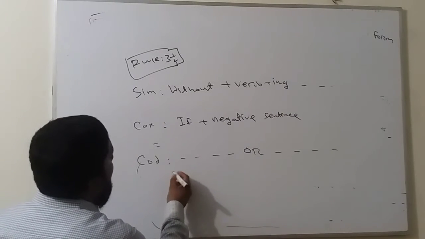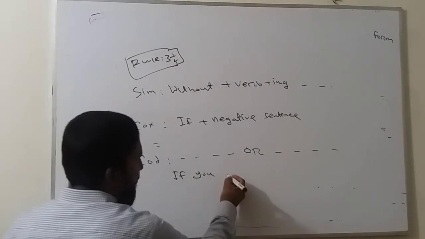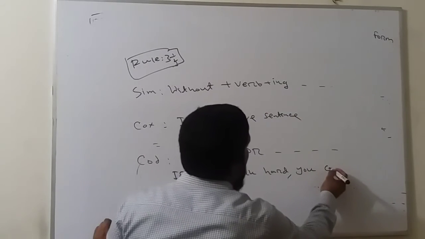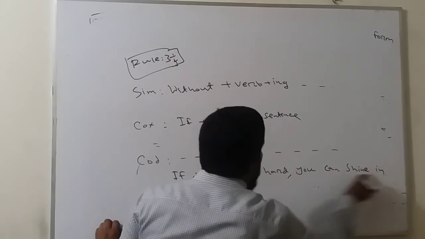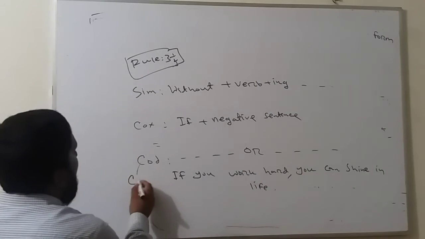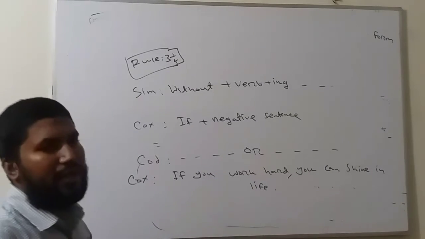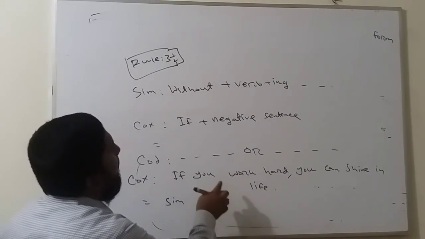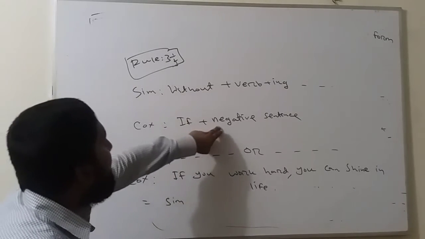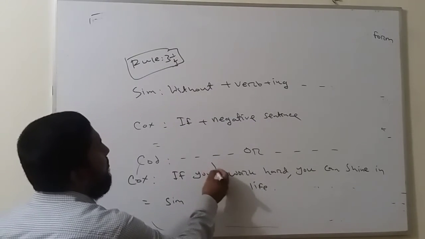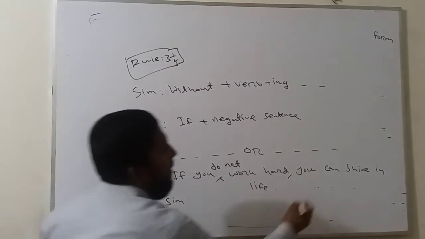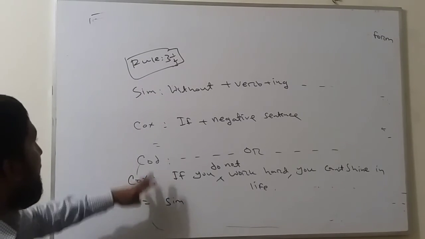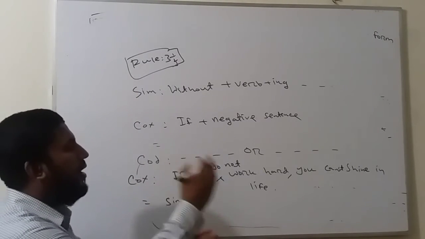So look at the example. If you work hard, you can shine in life. This is the example of complex sentence. In simple, if you work hard, this is not the example. It is the if plus negative sentence. So it is, if you don't work hard, you can't shine in life. This is the example of these rules. If you don't work hard, you can't shine in life.